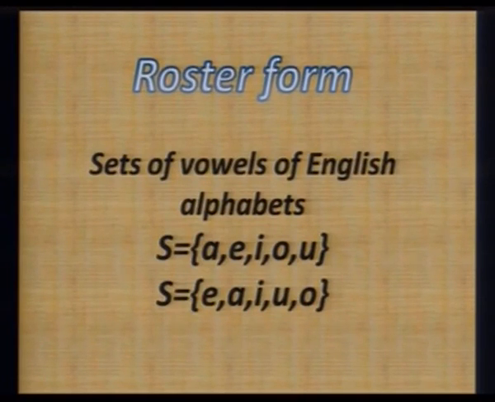See, in the second one you are finding that all these alphabets are written haphazardly, which means their order is changed. So while writing a set, it doesn't matter in what place or what order a particular member is written. Whether it is written as A, E, I, O, U or S equal to E, A, I, U, O, both are correct descriptions of the set. Order of representation does not matter when we represent a set.